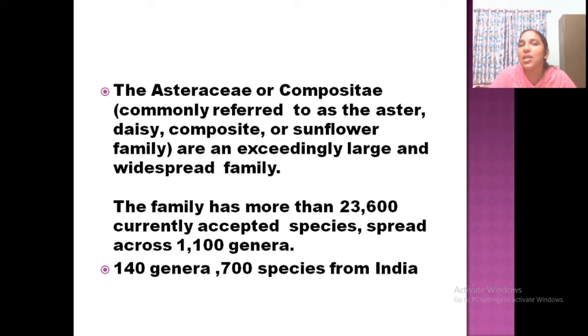It is considered the most advanced and largest family among angiosperms, and it is a widely spread family. You can see the members all over the world, and about 23,000 species are reported worldwide, belonging to 1,000 genera. In India, there are about 700 species. So, cosmopolitan in distribution. All over the world, you can see plants belonging to this Asteraceae.